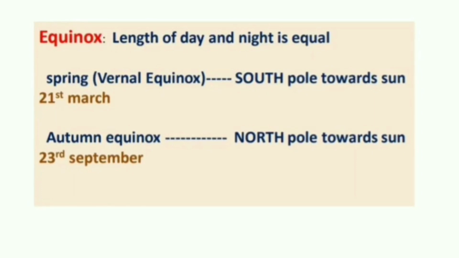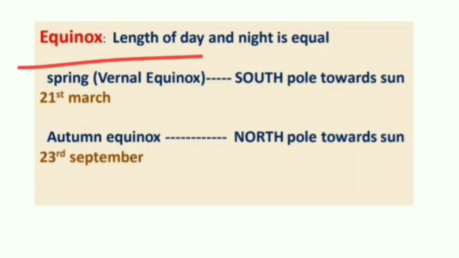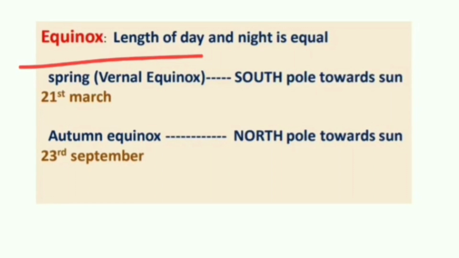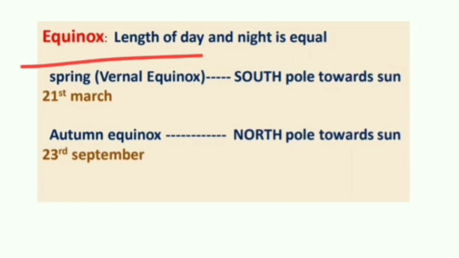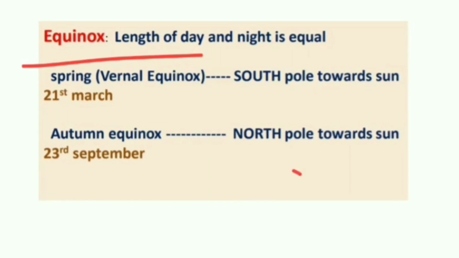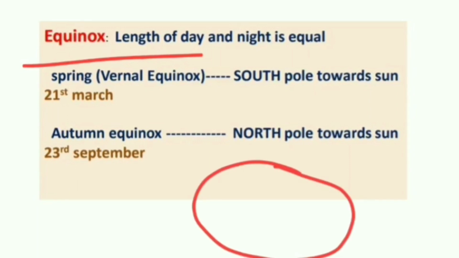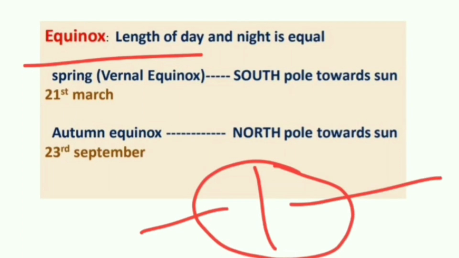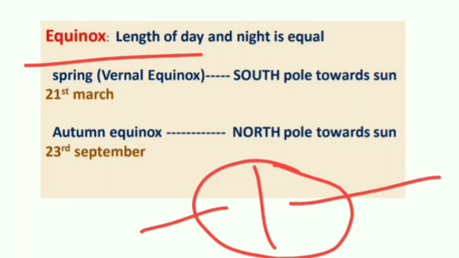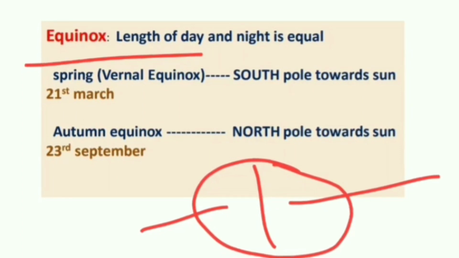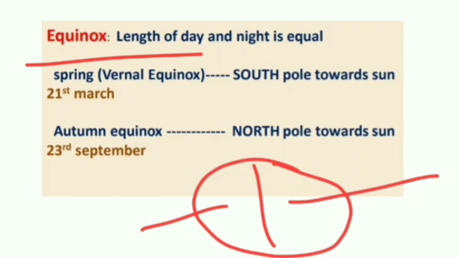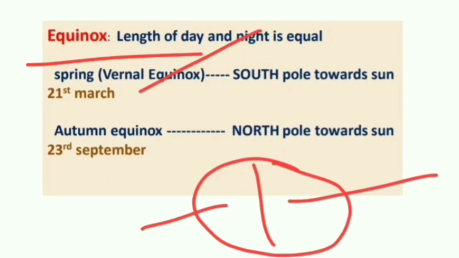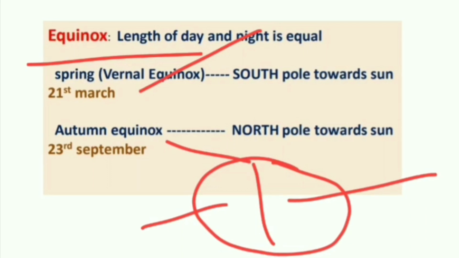Let's discuss what is meant by equinox. When the length of the day and night is equal in all parts of the earth, then it is called equinox. So nothing but the day and night being equal. In simple terms, we can say the earth should experience equal day and equal night. Then it can be considered as equinox. And it happens twice in a year, that is during spring and autumn season.